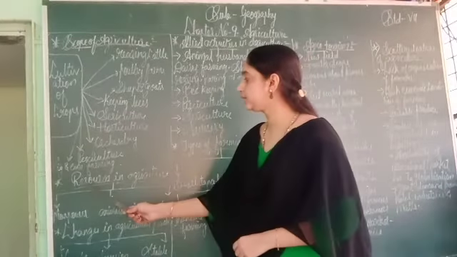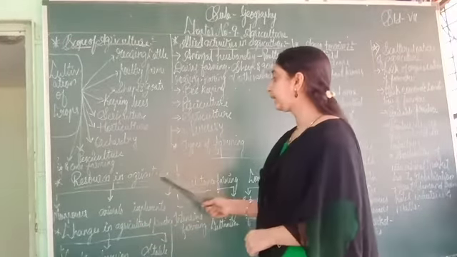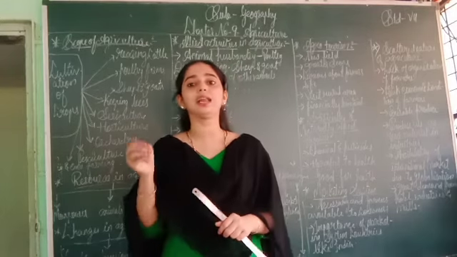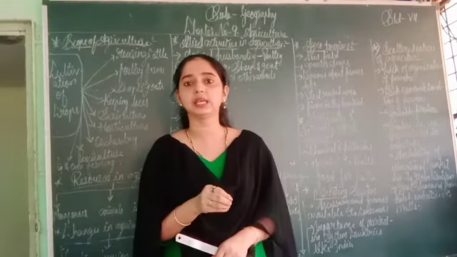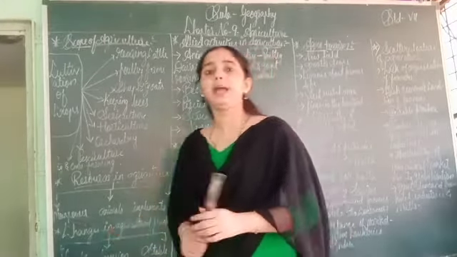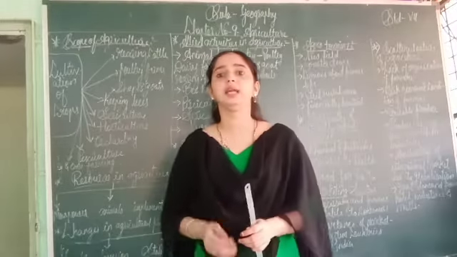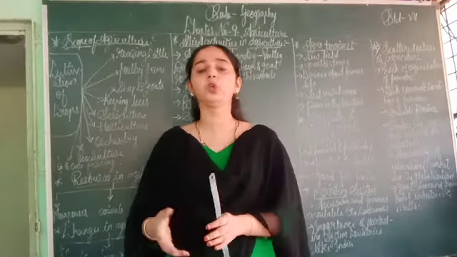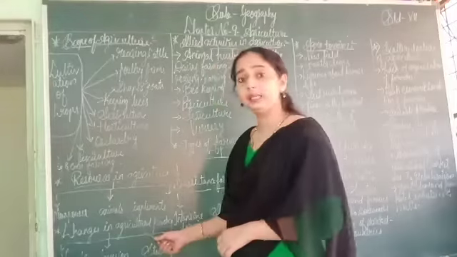Now next is resources in agriculture. What are the resources of agriculture? What are the needs for agriculture or for doing farming? The first point is manpower. Manpower means the farmer giving their power, giving their energy for doing farming. Next is animals.